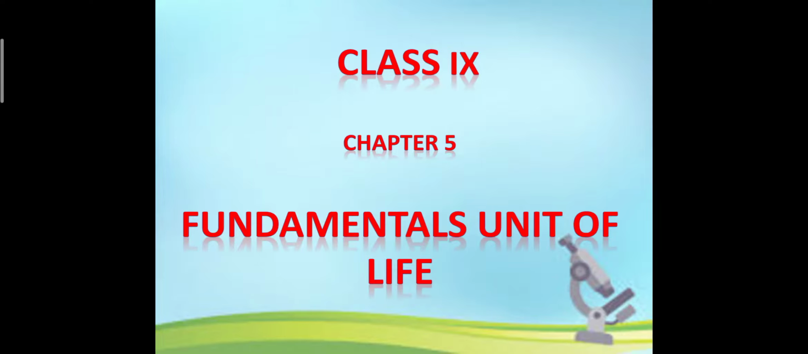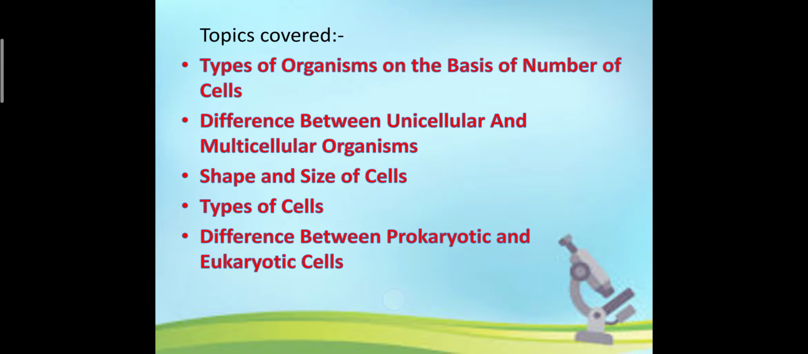Hello students, here I am back with my new topic from the fundamental units of life. The very first topic we'll cover is the type of organisms on the basis of the number of cells present in them. Then we'll look at the difference between those organisms. Then shape and size of the cells we'll look at. Then we'll see the type of cell on the basis of their primitive or ancient form, that is prokaryotic and eukaryotic cells.